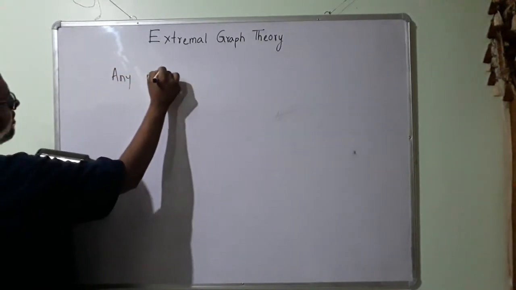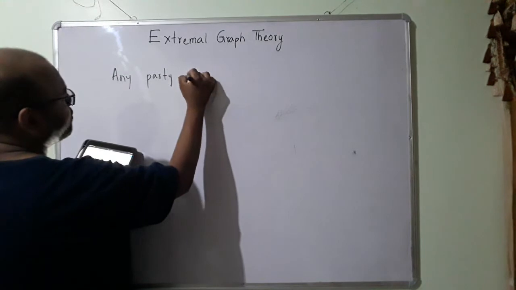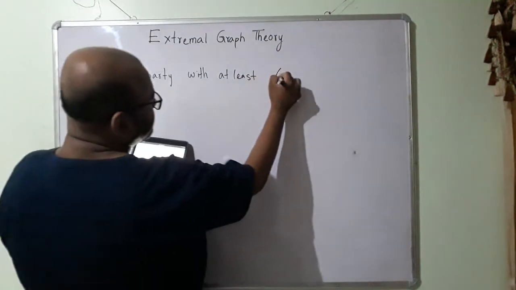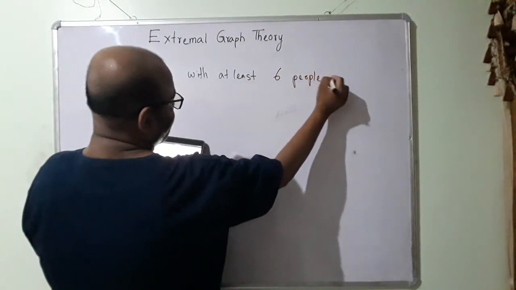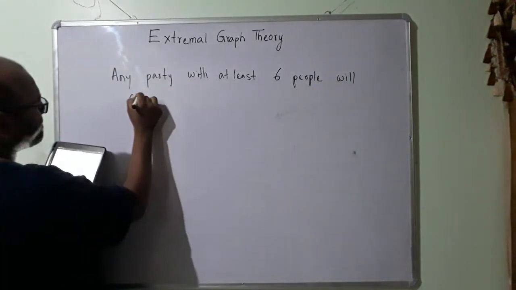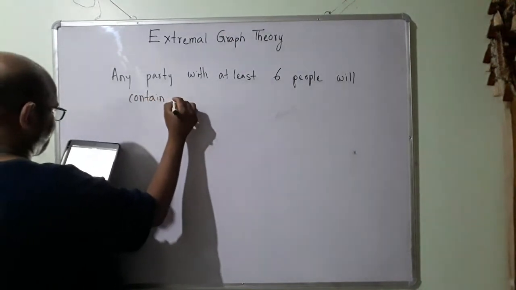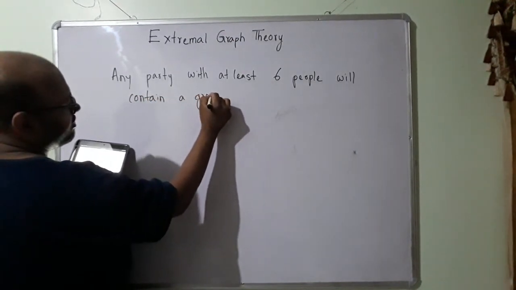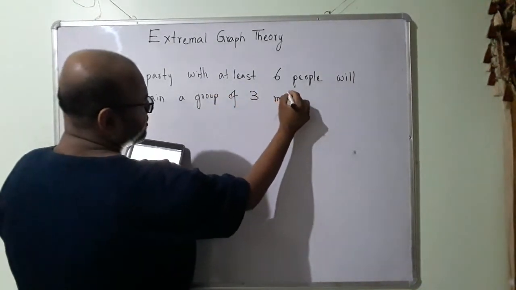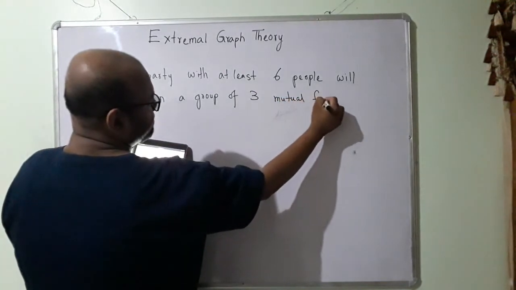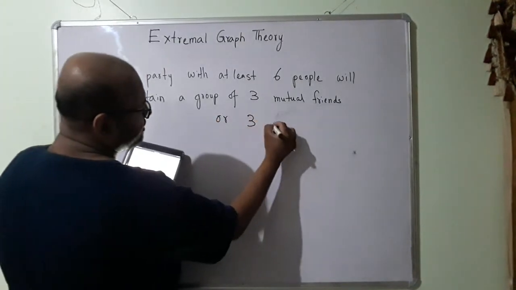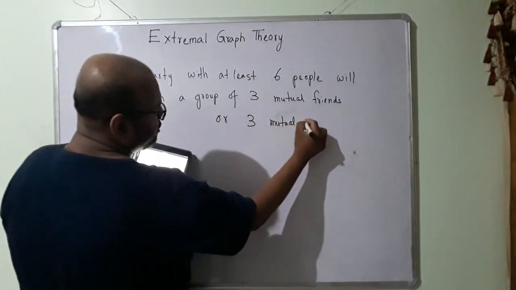Any party with at least 6 people will contain a group of 3 mutual friends or 3 mutual non-friends.